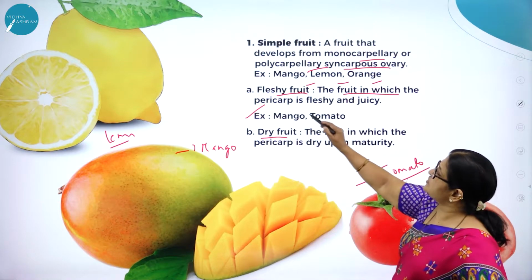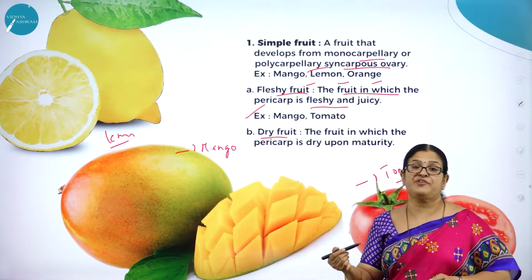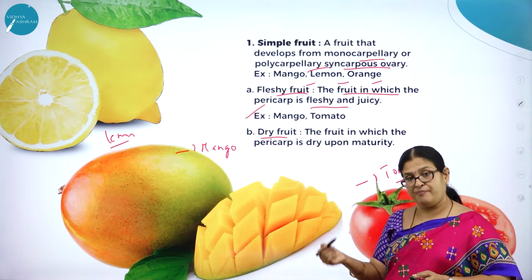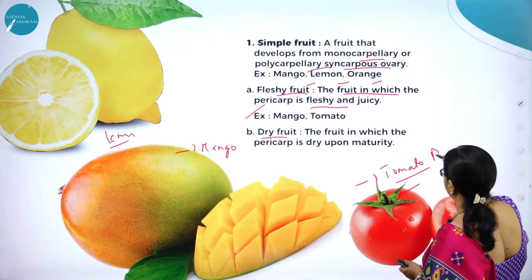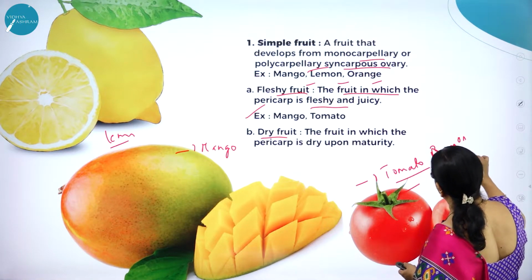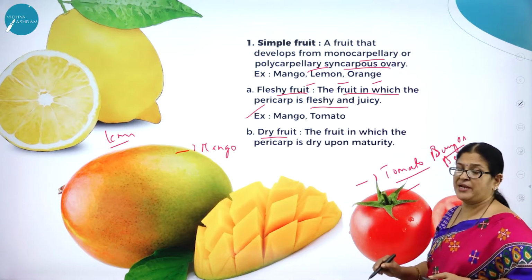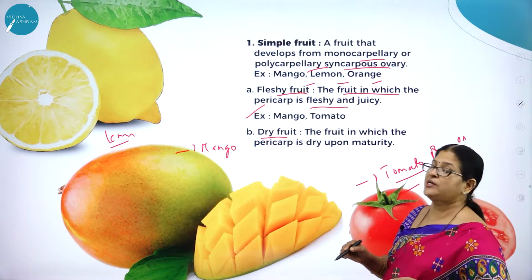Here, the fruit in which the pericarp is fleshy and juicy, and the whole fruit is edible. For example, tomato. Tomato is called a berry, or it is also called baccha. Berry or baccha. Here, in tomato, the whole fruit is edible. So you call it a fleshy fruit.